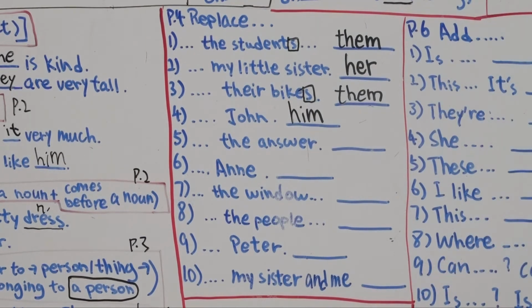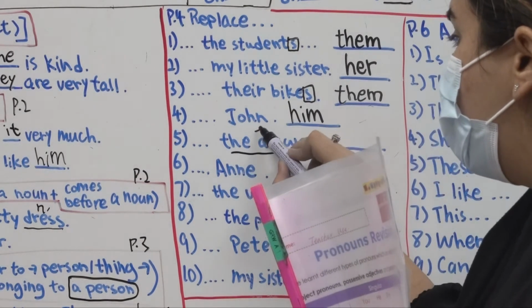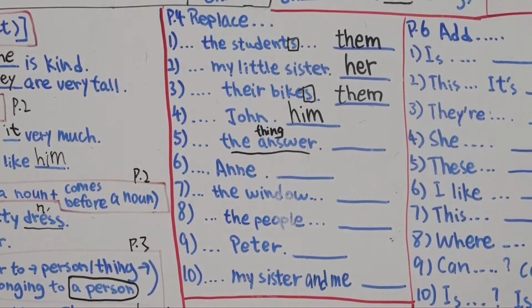Keep going with number 5. I don't know the answer. Alright, so the underlined word is the answer. The word, the answer. So, is the answer a person? Is it an animal? No, right? Of course, it is basically a thing, right? It is a thing. So for a thing, which object pronoun do you think is suitable for this one?